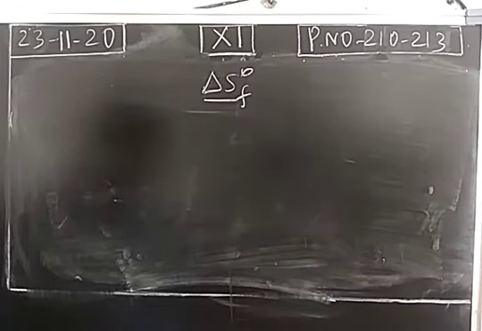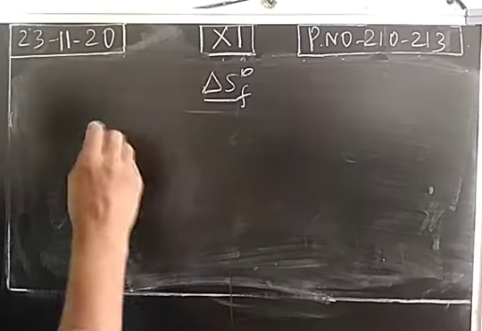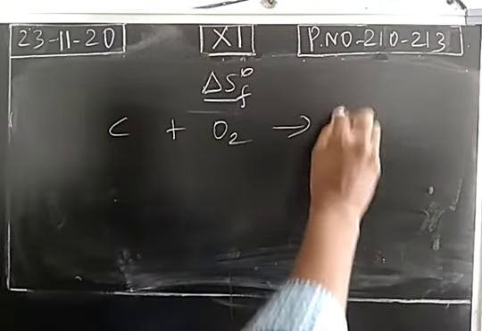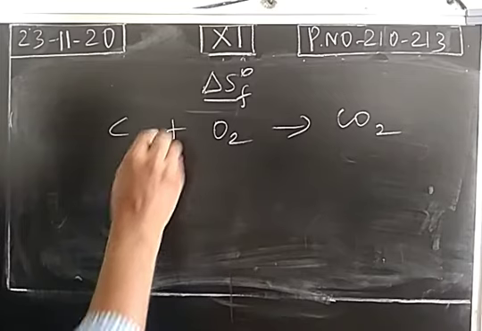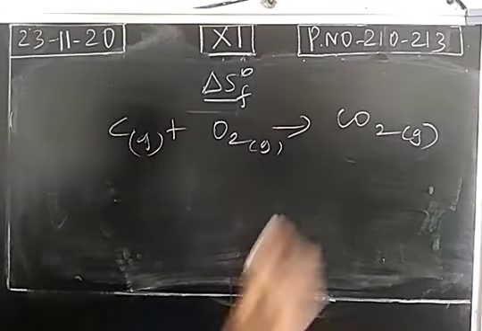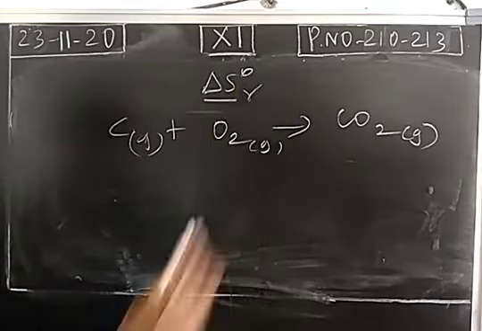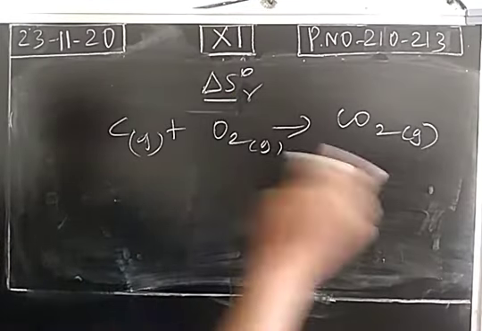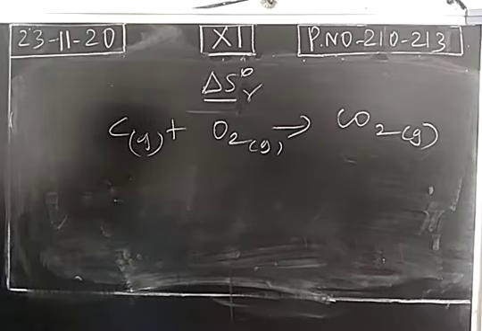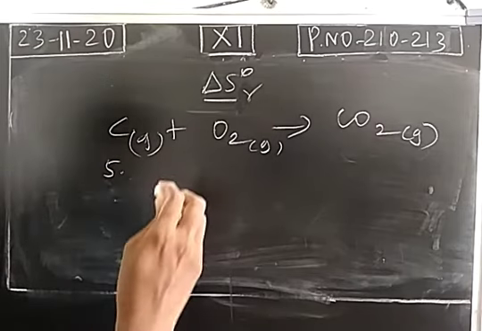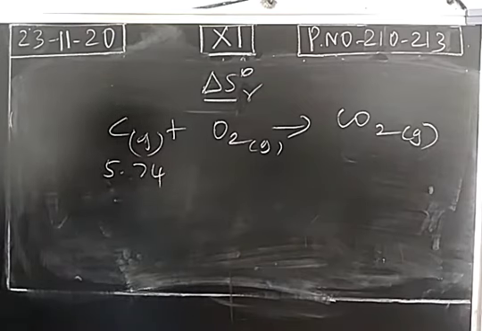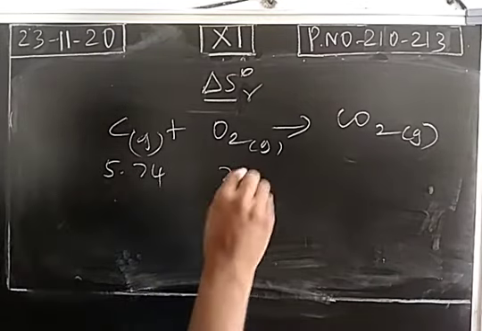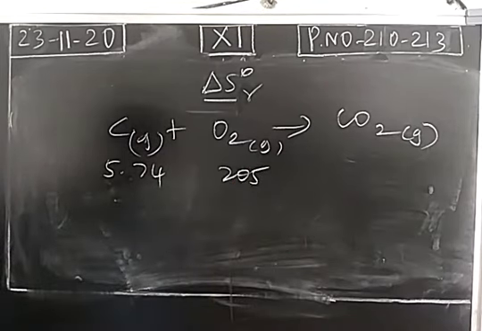Okay, we have a problem. Here we are going to calculate the standard entropy change of a reaction. The reaction is carbon combines with oxygen to form carbon dioxide. We have to calculate the standard entropy change of the reaction. The standard entropy of all three substances is given. For carbon, 5.74 joule per Kelvin. For oxygen, 205 joule per Kelvin. For carbon dioxide, 213.6 joule per Kelvin.